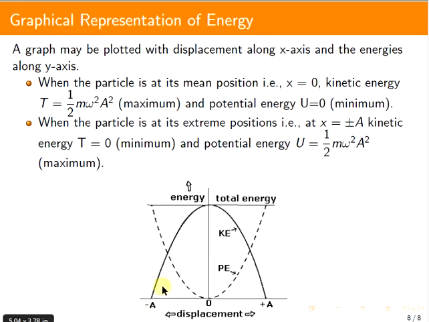We can plot parallel lines here and calculate the total energy at that point, which is the sum of the potential energy and kinetic energy at that point. At any point the total energy is a constant, equal to half m omega square a square, where a is the amplitude of oscillation. The total energy should be a constant at any point.